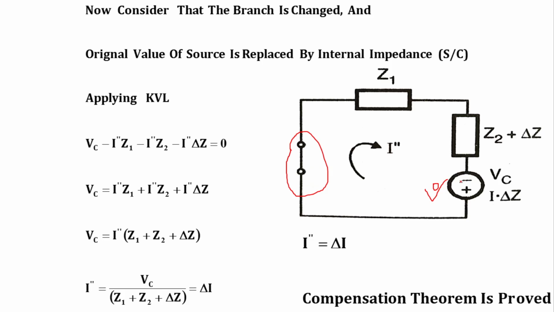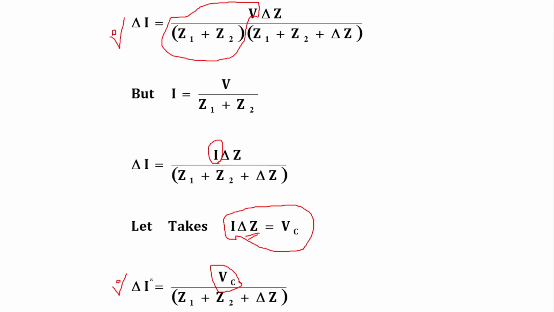So I take the minus sign over here and the plus sign over here, and again we have to find the current, and that current should be equal to delta I. If that condition is matched, then we can say that the compensation theorem is verified.